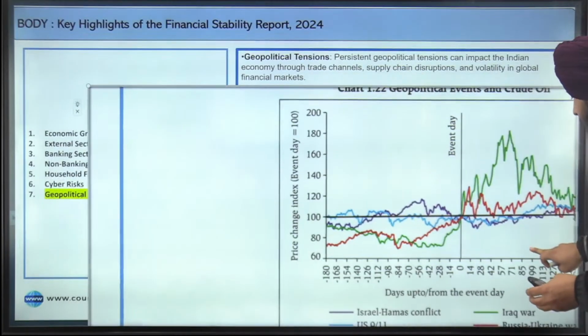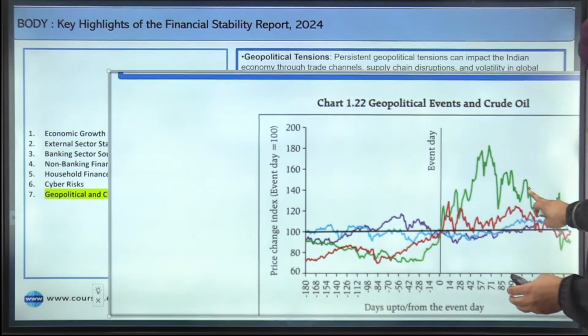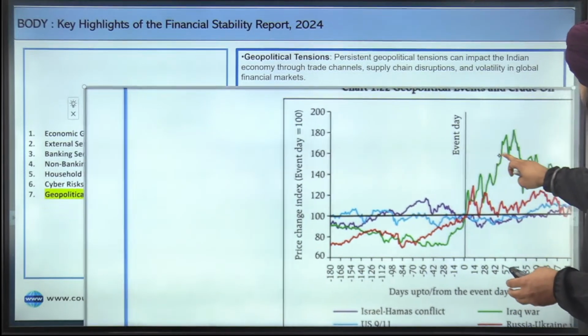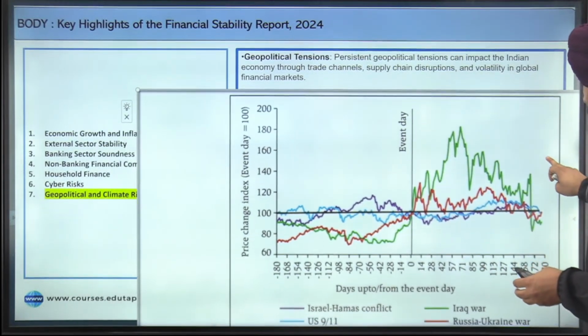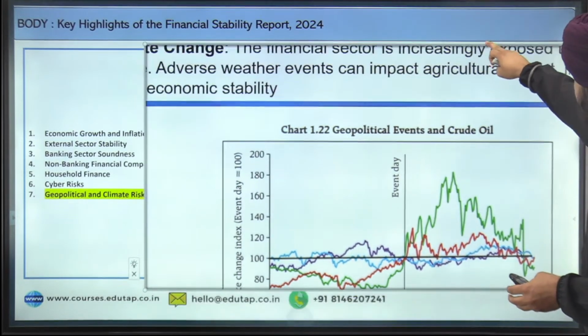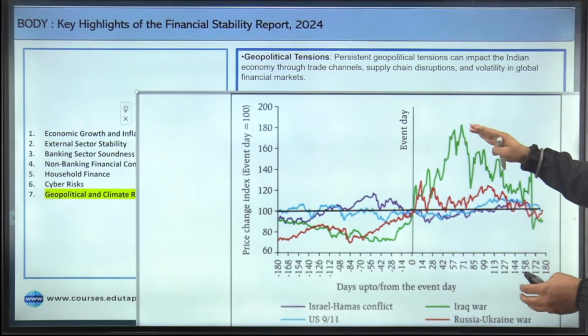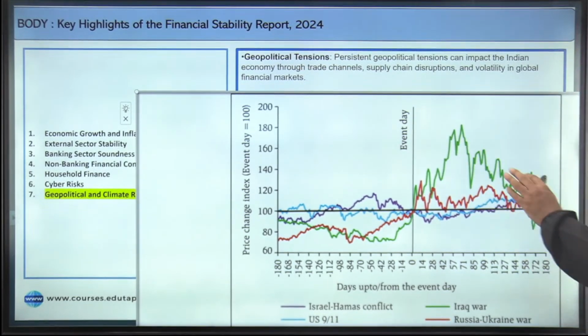You can easily understand how geopolitical events have impacted crude oil, and if crude oil prices increase, what is going to happen? It is going to increase the expenses of any country, and that is why I found this chart interesting. It is directly indicating the financial stability of any nation.